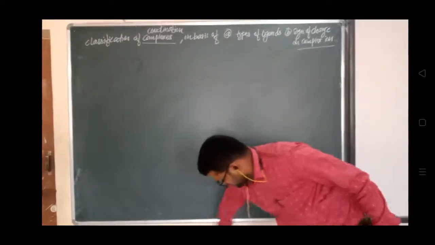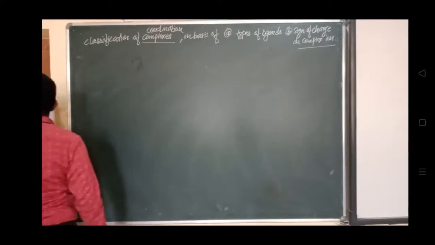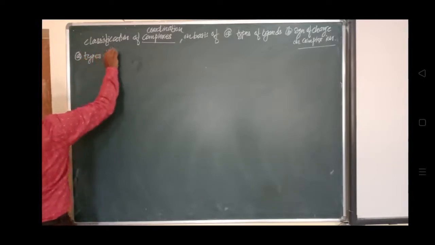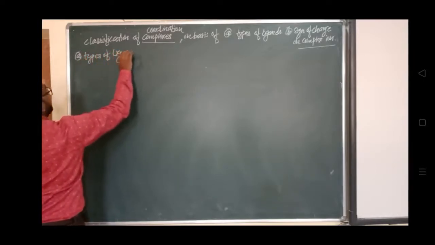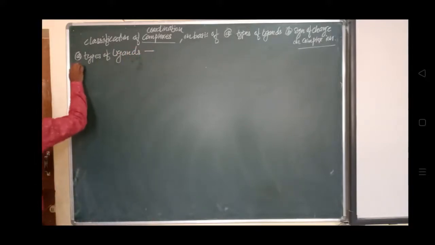So classification on the basis of types of ligand. We'll see this first. Which ligands are there in a coordination complex? The very first in this category is the homoleptic complex.